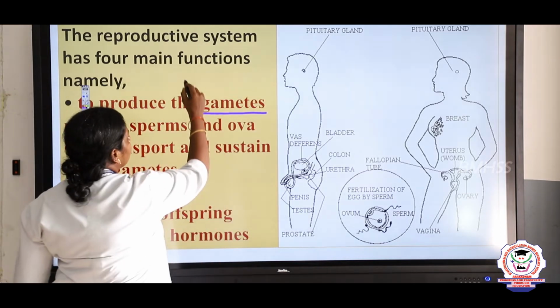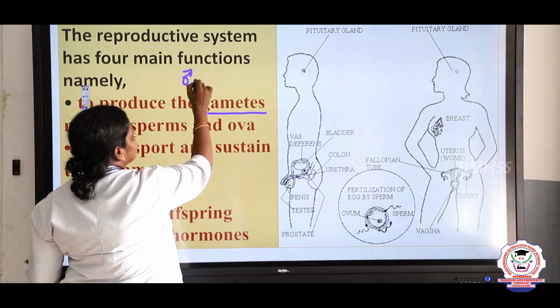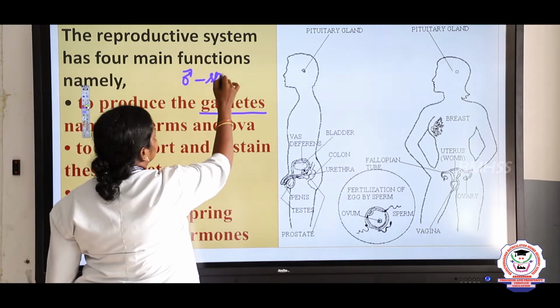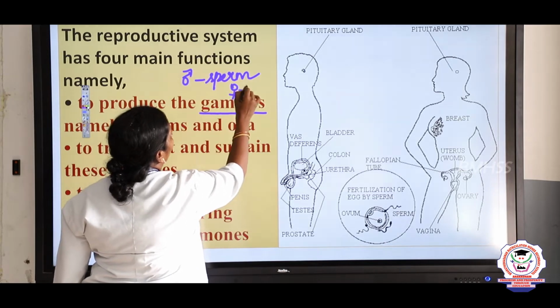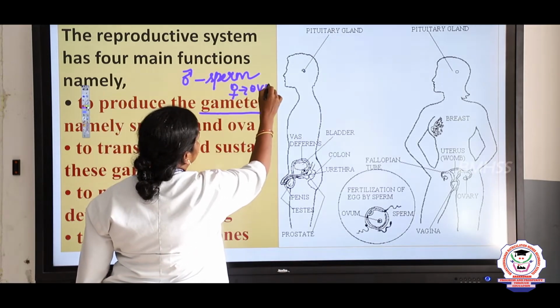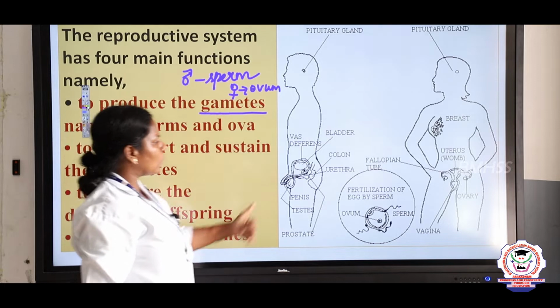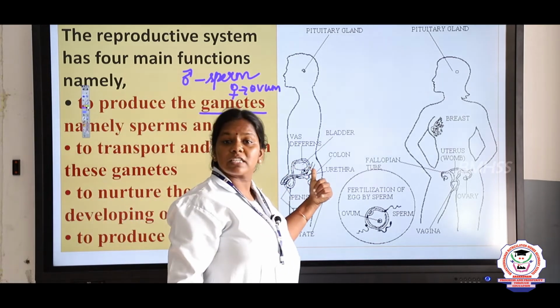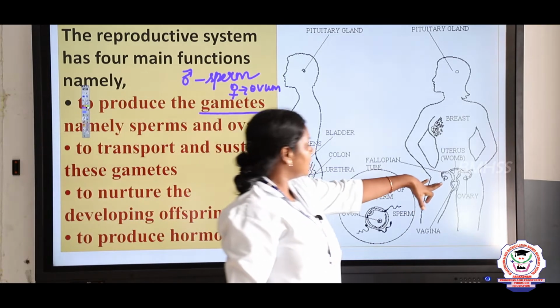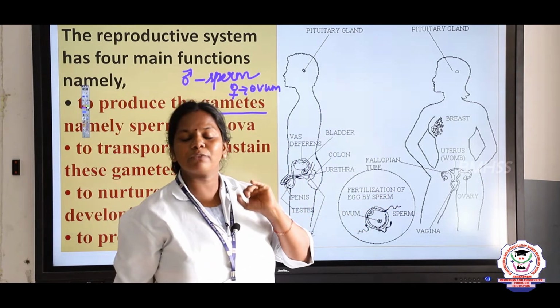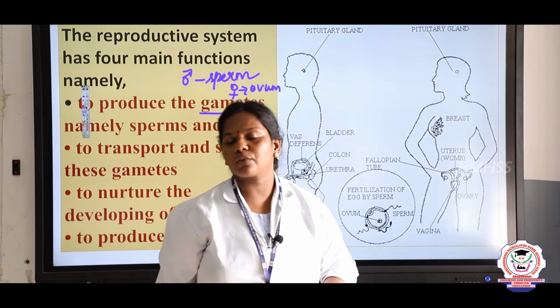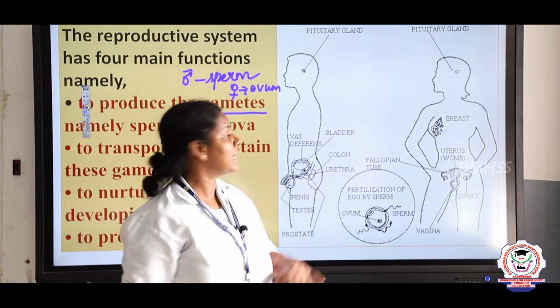The male gamete is a sperm and the female gamete is an ovum, right? The testis produces the sperm and the ovary produces the ovum. So, the first and foremost important function of reproduction is to produce the gametes.